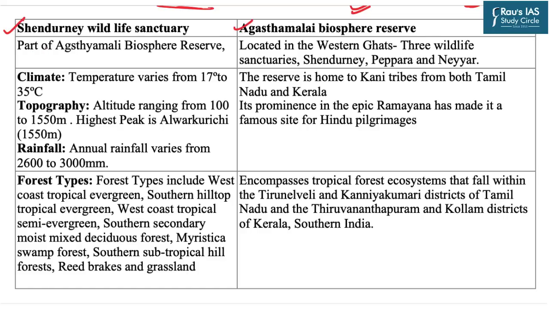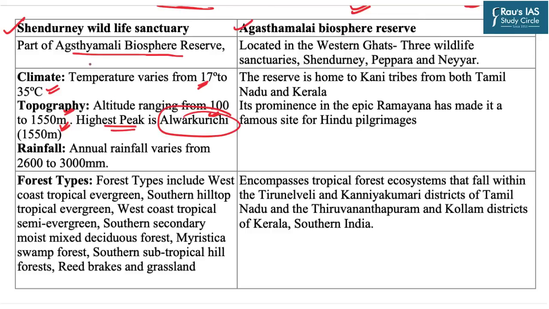First we will look at the facts related to the Shendurni Wildlife Sanctuary. Now this wildlife sanctuary is a part of the Agasthamala Biosphere Reserve. The temperature in this wildlife sanctuary varies from 17 degrees Celsius to 35 degrees Celsius. Further, it also has a very high variation in topography because the topographic altitude in this area ranges from just 100 meter to 1550 meter. And at this particular height, the highest peak of this wildlife sanctuary is Alvar Kurichi.